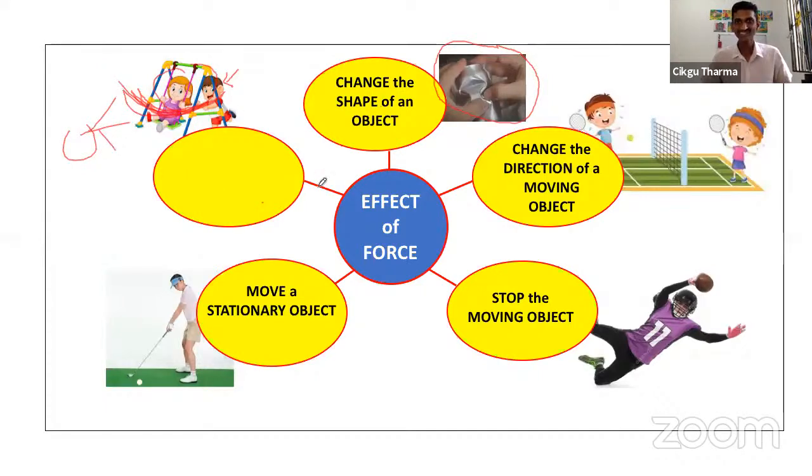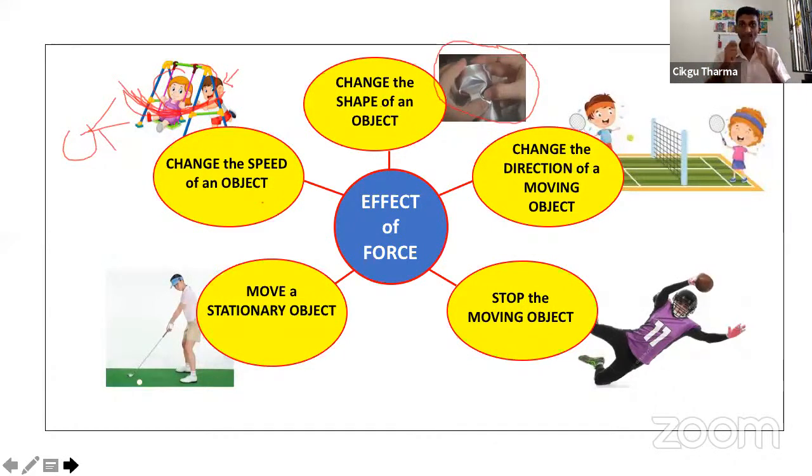Correct. All right. Then you take the swing. So what happened here? When you apply force to an object, the fifth effect will be that you change the speed of an object. Correct? You change the speed of an object. When I say change the speed, the speed can increase or the speed can decrease.